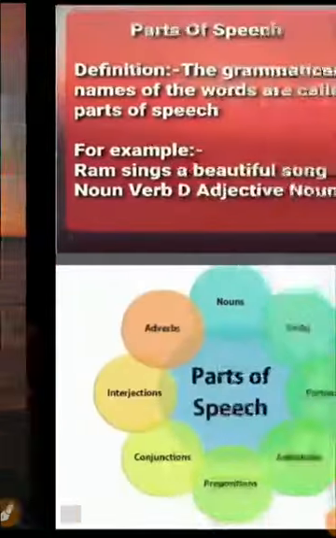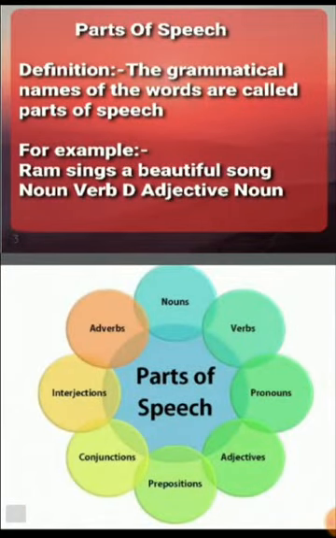So the first question that arises in your mind is, what are parts of speech? So we will try to understand this with the help of an example. Ram sings a beautiful song. So this is a sentence and it is made up of different words like Ram, sings, beautiful, song.